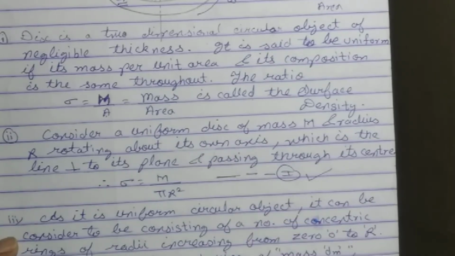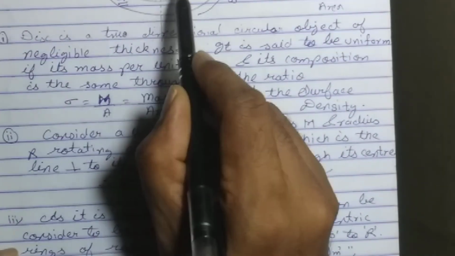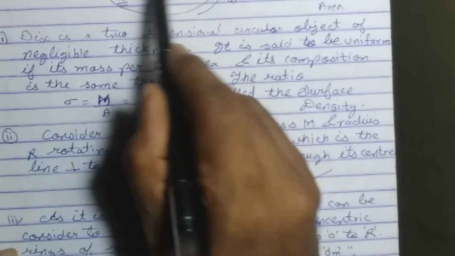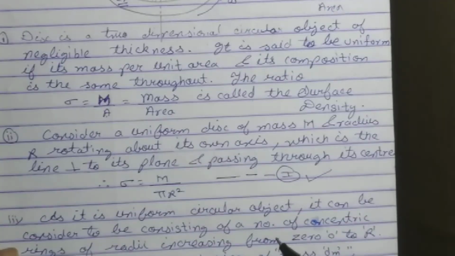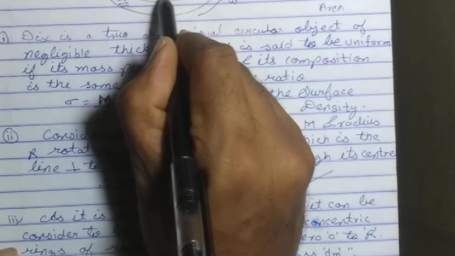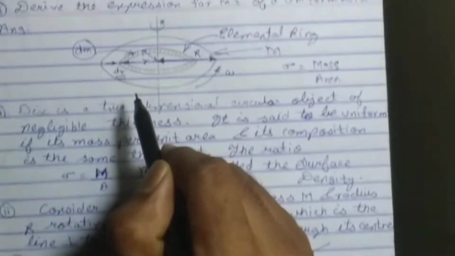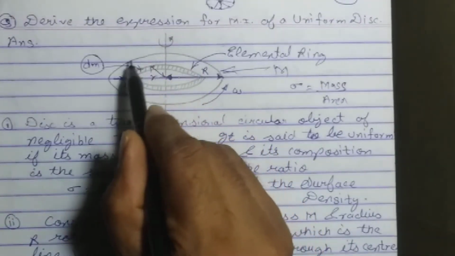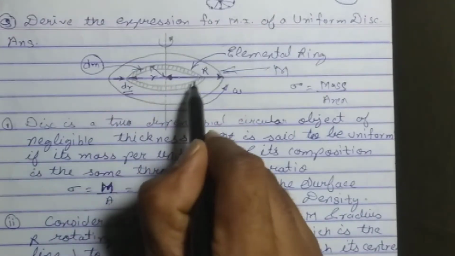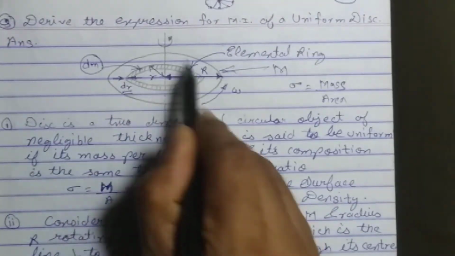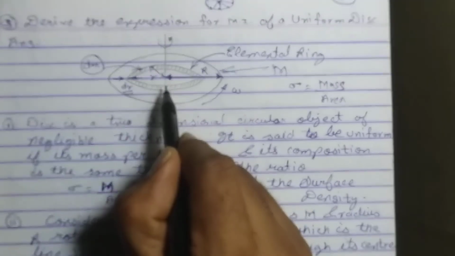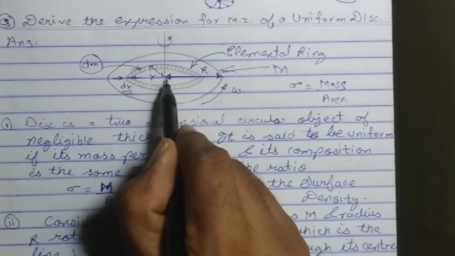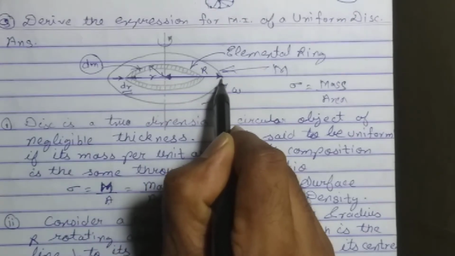As it is a uniform circular object, it can be considered to consist of n concentric rings. I told you, I am going to consider that it consists of n concentric uniform rings whose radius varies from 0 to capital R. One ring, second ring, third ring, fourth ring. There are too many rings. N number of rings are there, whose radius varies from this particular point to the maximum distance, which is R.